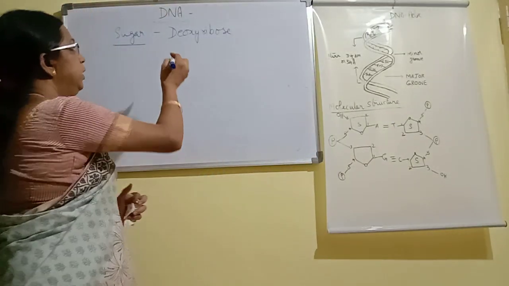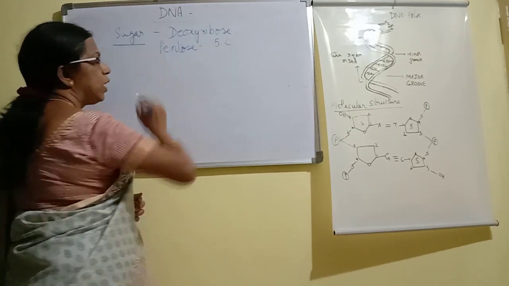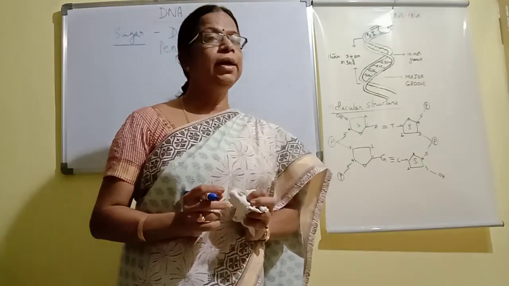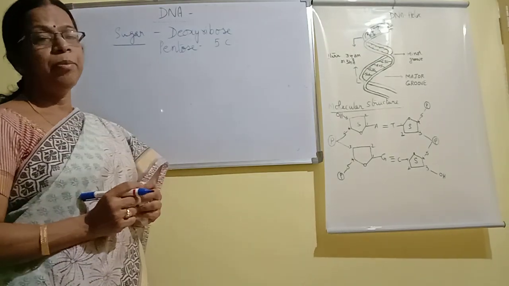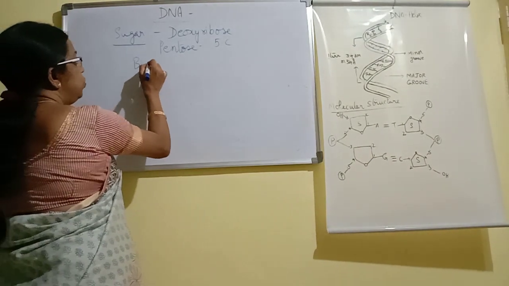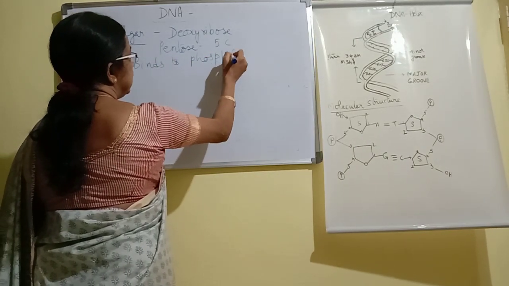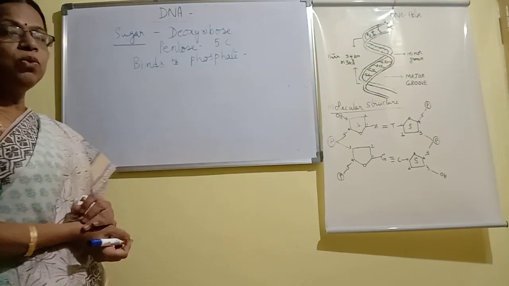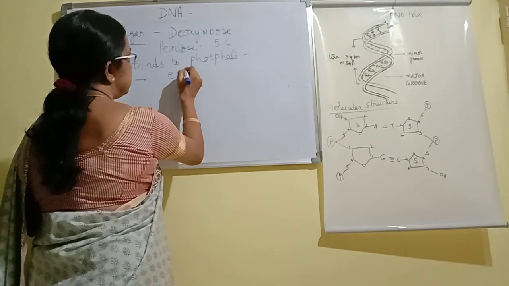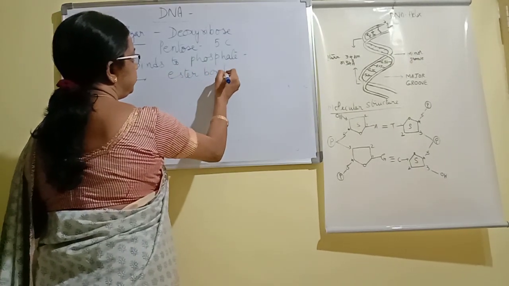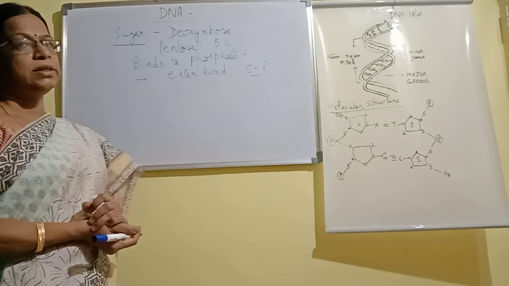This deoxyribose sugar is a pentose sugar, that is, with 5 carbon atoms. And this sugar binds to phosphate, that is the third component. The bond between sugar and phosphate is called an ester bond.